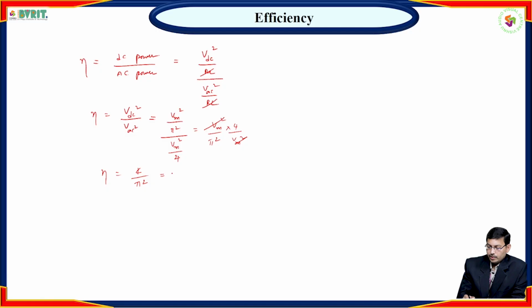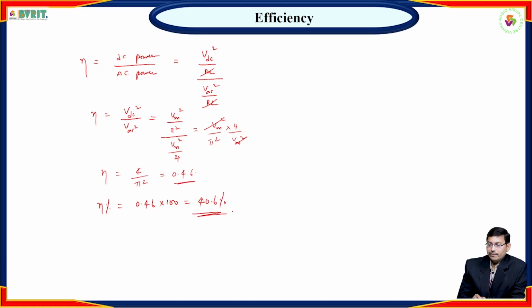That value equals 0.406. If you want the percentage of efficiency, we need to multiply this value by 100, then we get 40.6%.